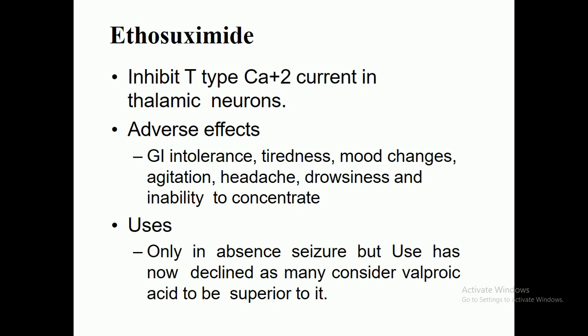The adverse effects reported in the literature are GI intolerance, tiredness, mood changes, agitation, shakiness, headache, drowsiness and inability to concentrate. The person becomes unable to focus on something.